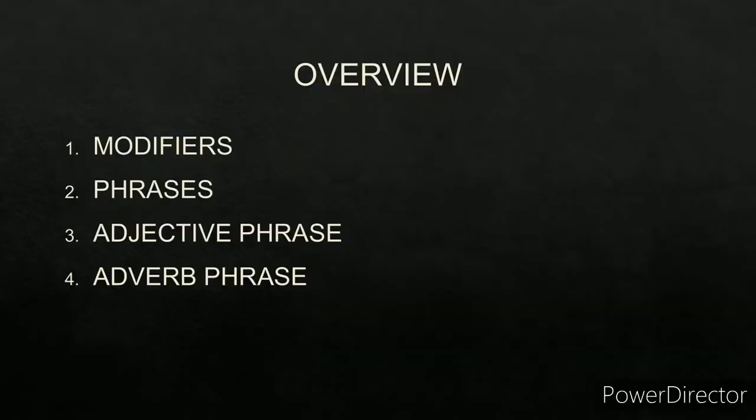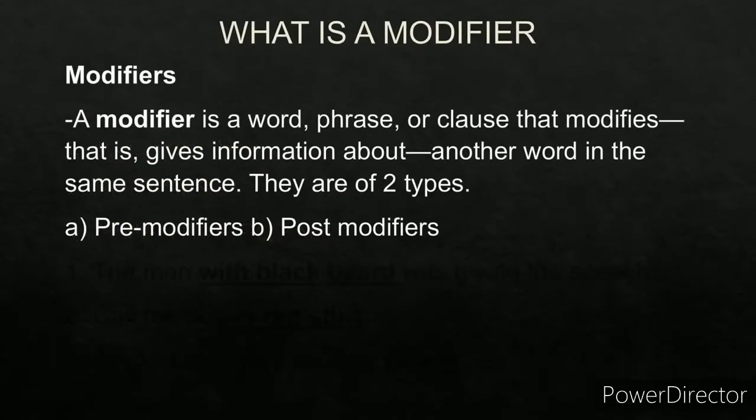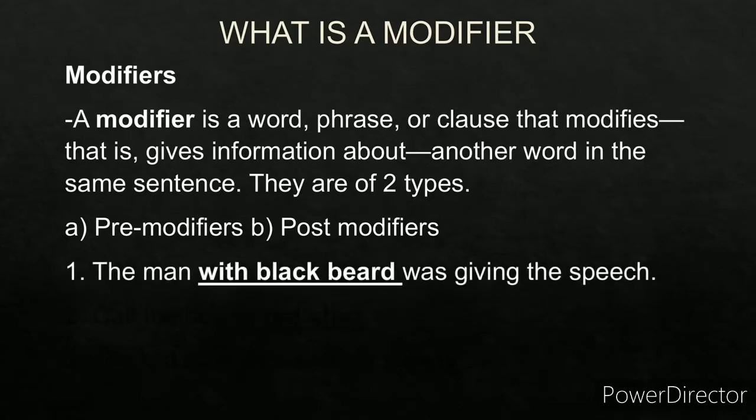Now, in today's chapter, I will be teaching about modifiers, phrases, what is an adjective phrase, and what is an adverb phrase. So, let's get started. Now, what do you mean by modifier? A modifier is a word, phrase, or a clause which describes another word in the sentence. It gives more information about another word in the sentence. There are two types of modifiers: pre-modifiers and post-modifiers. Now, let us look at the examples.